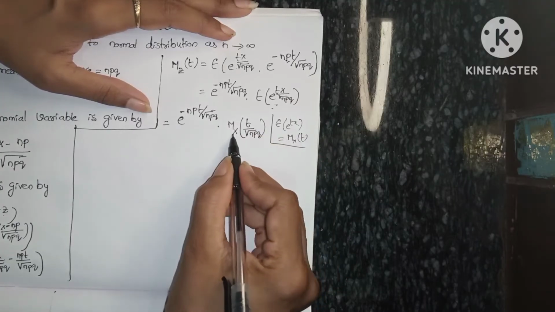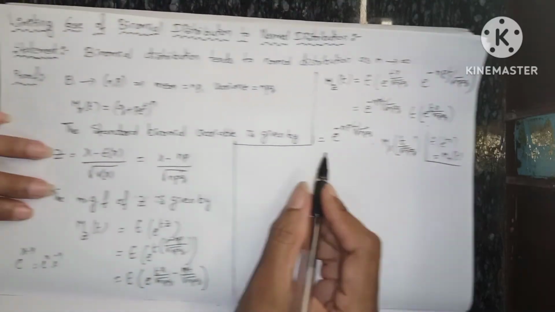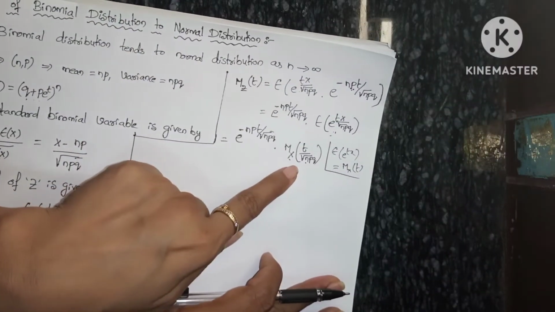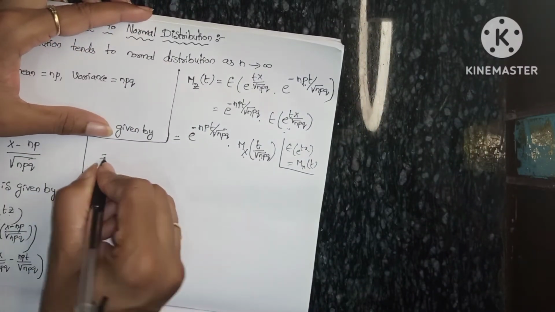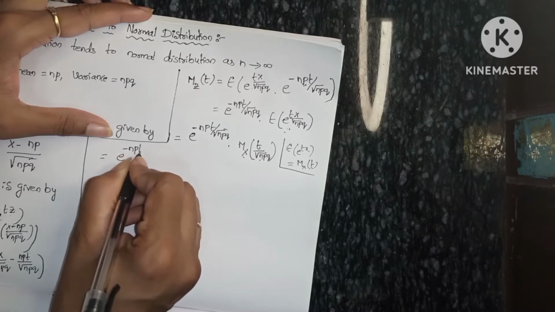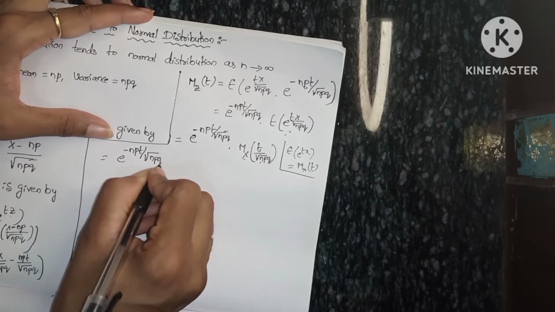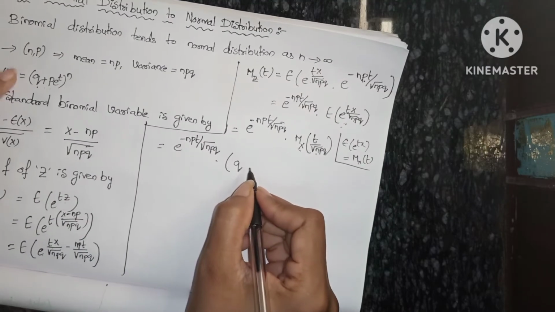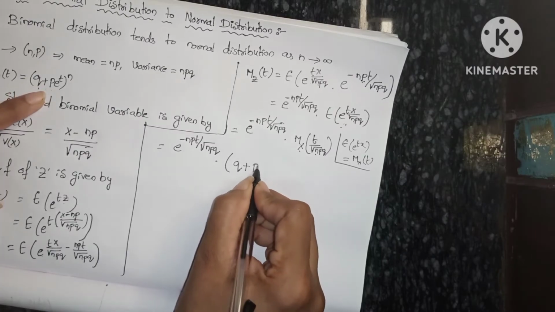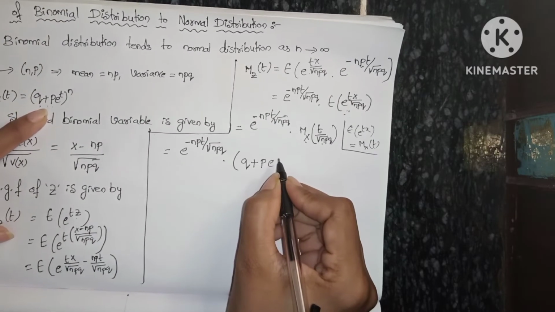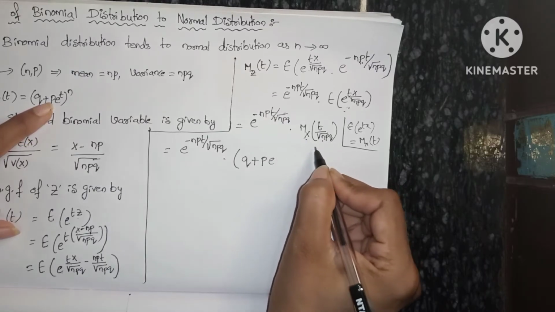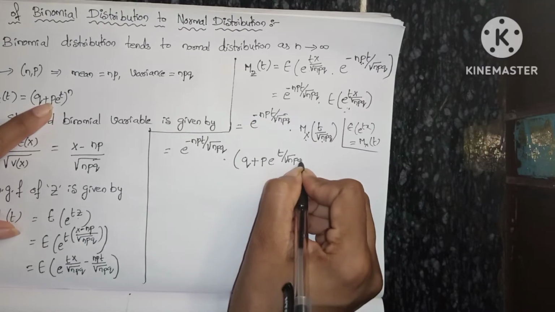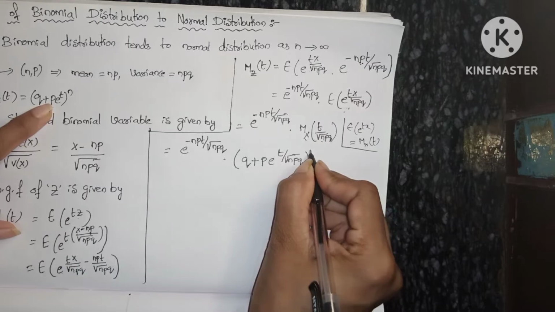Now what is the formula for Mx of t? Mx of t is (q plus p into e power t) whole power n. So we use this formula here. That means e power minus npt by square root of npq into (q plus p into e power t by square root of npq) whole power n.